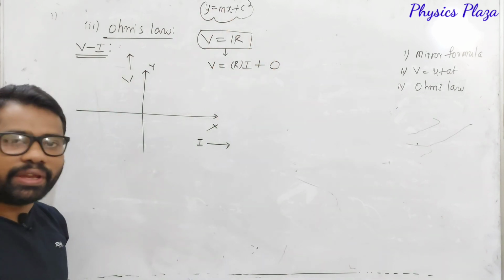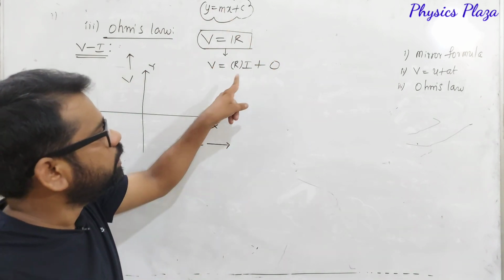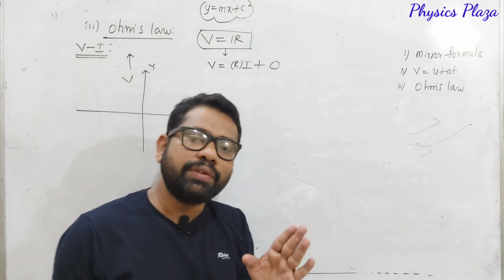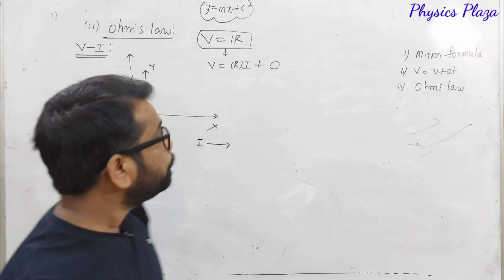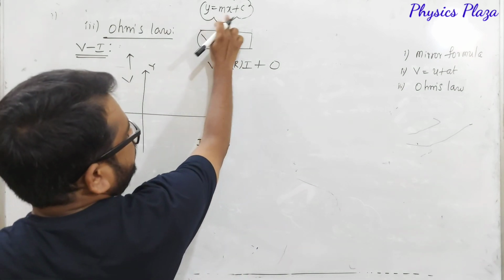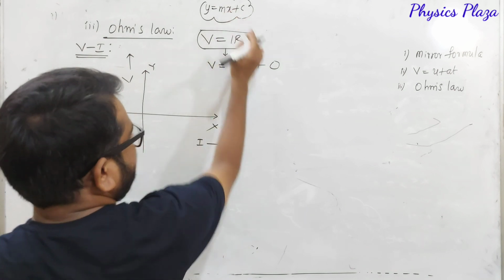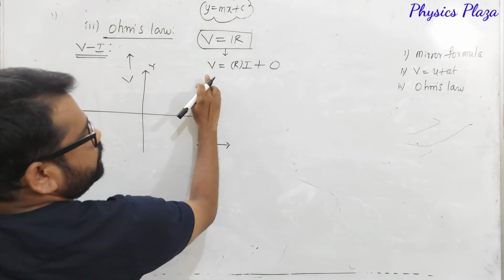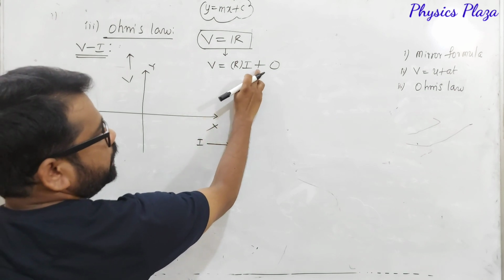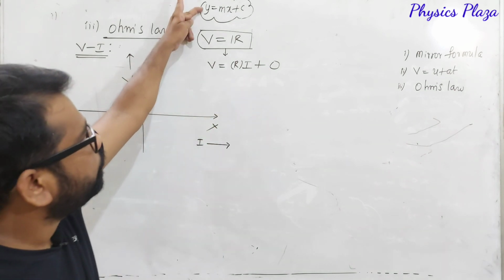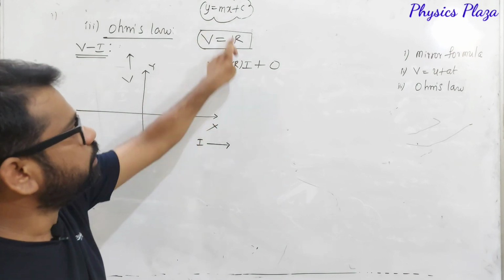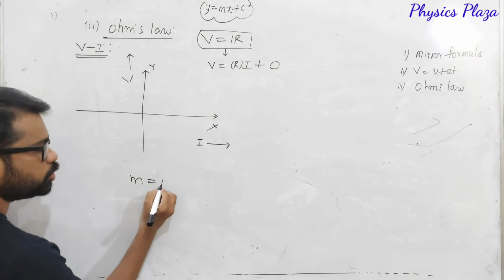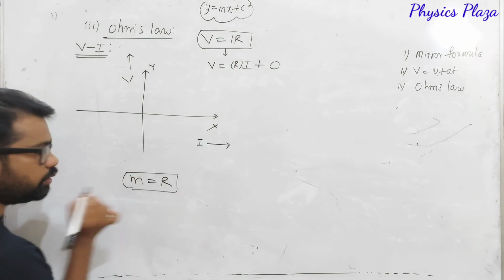Yes, we can write. So it is in the form of y is equal to mx plus c only. So no doubt about it, we are going to get a straight line. But dear children, if you look here, what is the slope? Compare with this: slope is R. Compare with y is equal to mx plus c, V is equal to RI plus 0. So here y is V, x is I, then what about m? m is going to be R. So here m is going to be R, is the first conclusion.